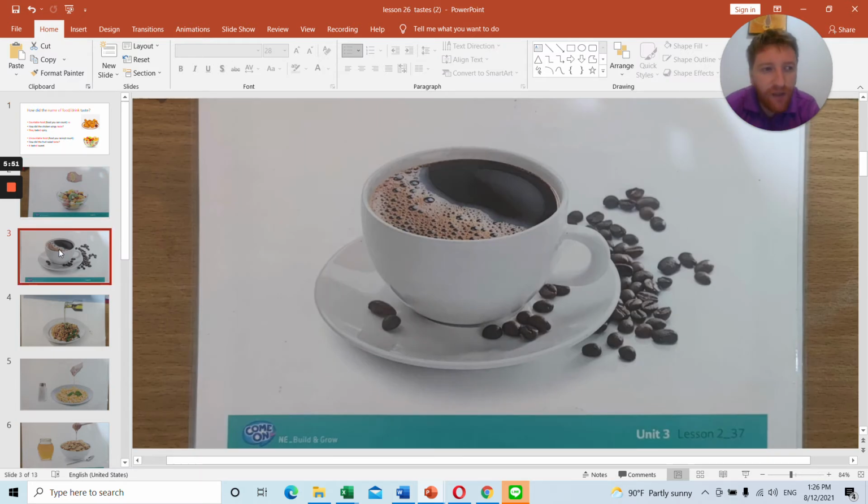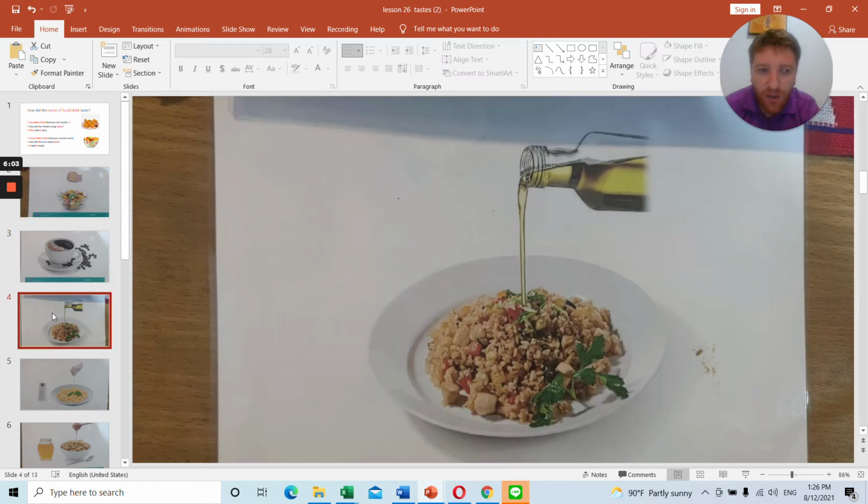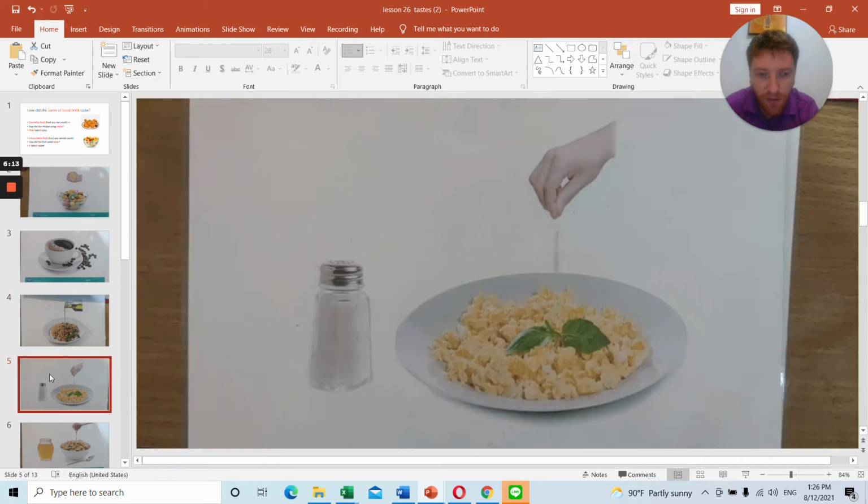How did the coffee taste? Now remember that all drinks are uncountable, so it would be it. So it tasted bitter. How did the fried rice taste? Remember, it's fried rice, you cannot count, so it tasted greasy.